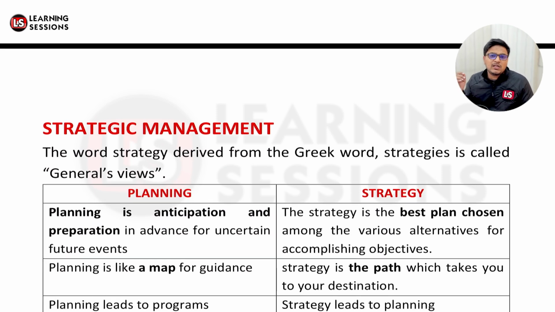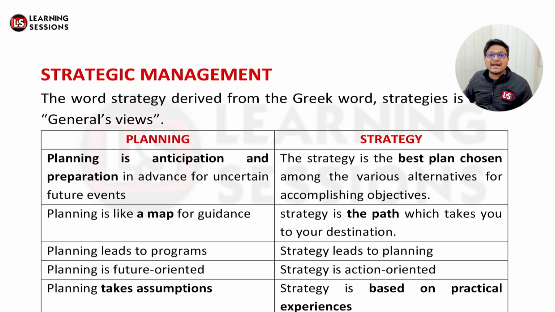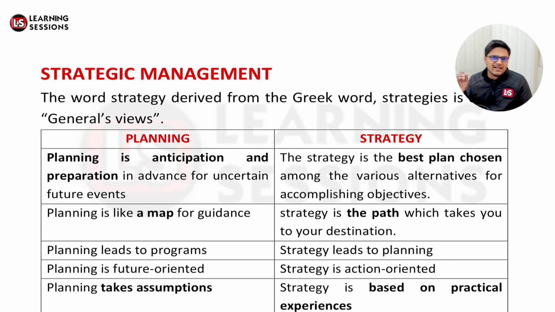Now when we use the word strategy, it is derived from the Greek word that is related to general's view. Now let's understand the difference between planning and strategy. Planning is related to what? That there is some anticipation that this thing can happen, and we are preparing in advance for uncertain future events.